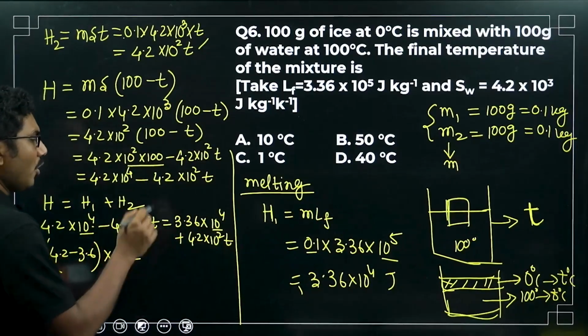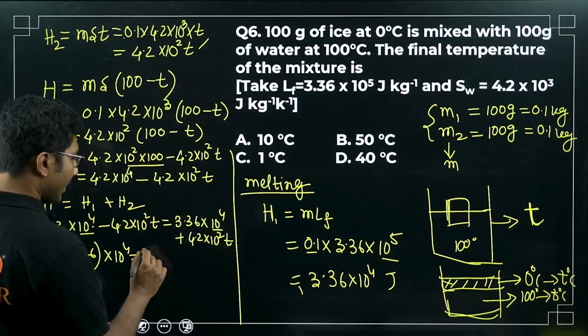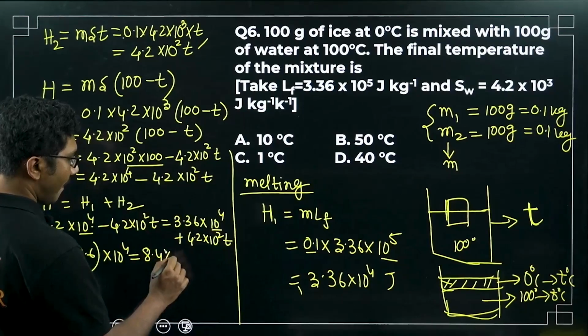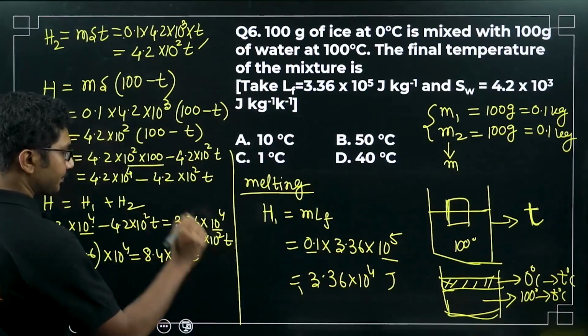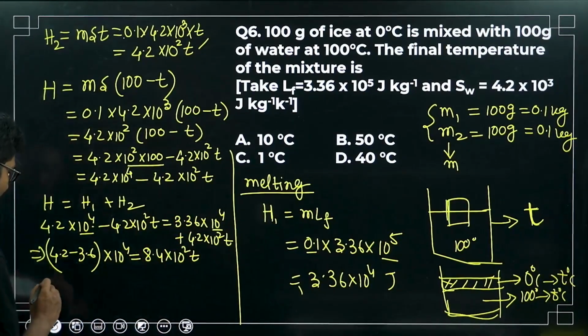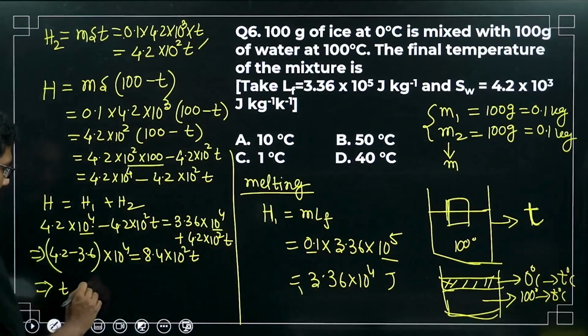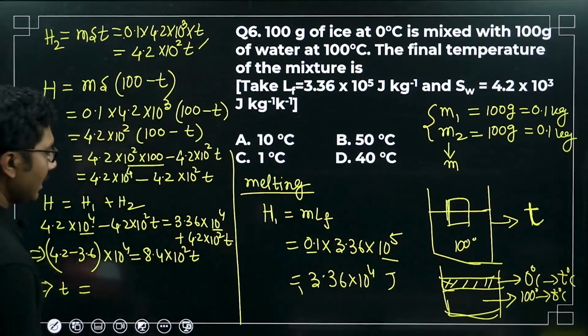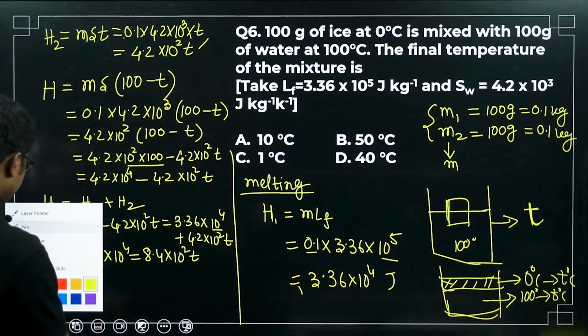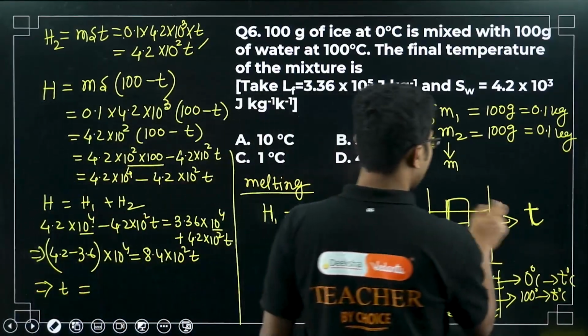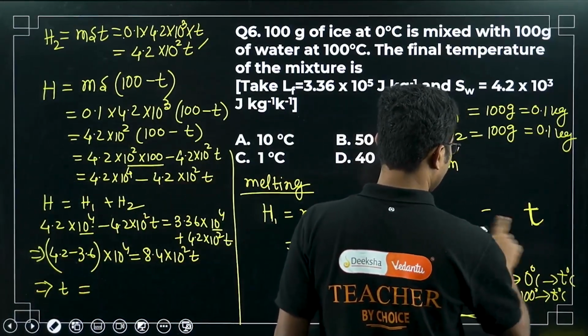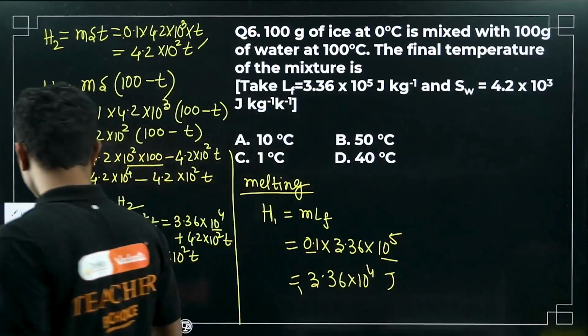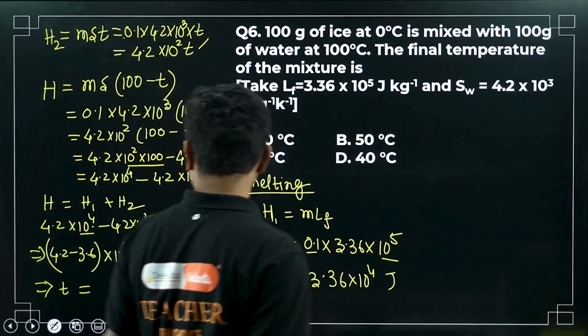Now 4.2 plus 4.2 will become 8.4 times 10 square T. Right? So what is T now? Final temperature. Okay, I need this space. Unfortunately, I have to remove this. Okay, now let's start.